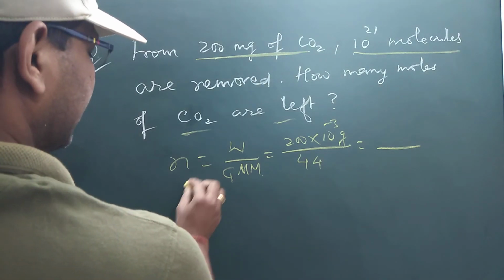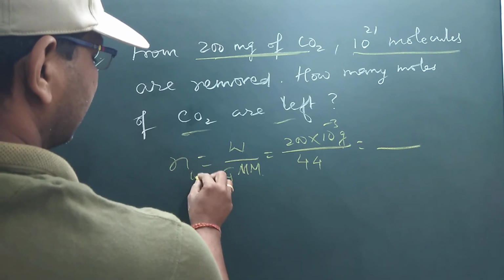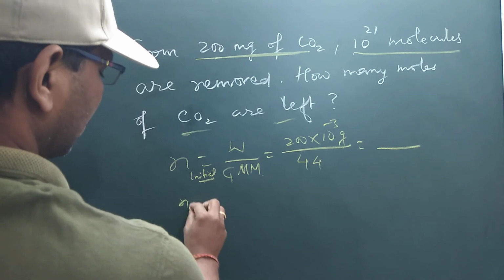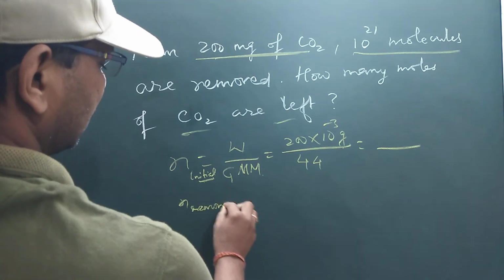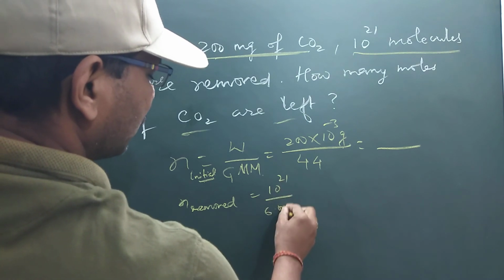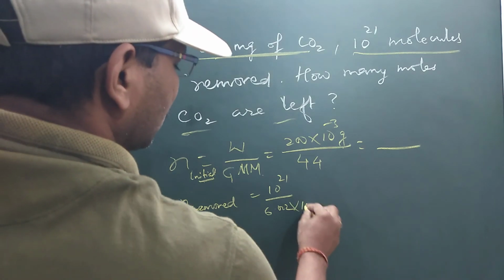And now this is, you can say, the initial number of moles. The number of moles removed is 10 to the power 21, and that will be divided by Avogadro number, because when the number of particles is given you have to divide by Avogadro number to get the mole.